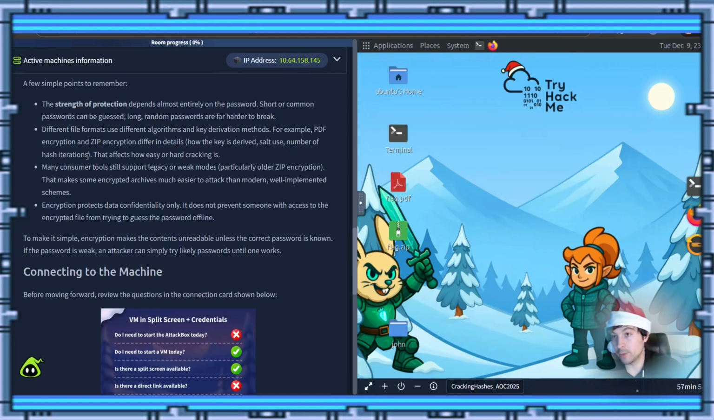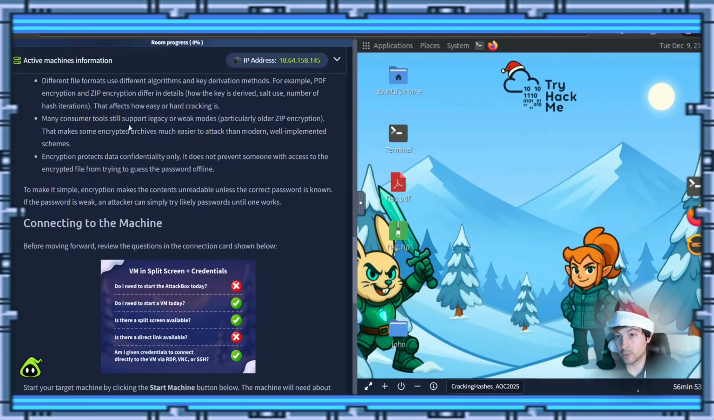For example, PDF encryption and zip file encryption differ in details: how the key is derived, whether salts are used, the number of hash iterations, all of which affect how easy or hard cracking is. Many consumer tools still use and support legacy or weak modes, particularly older zip encryption. This makes some encrypted archives much easier to attack than modern, well-implemented schemes.